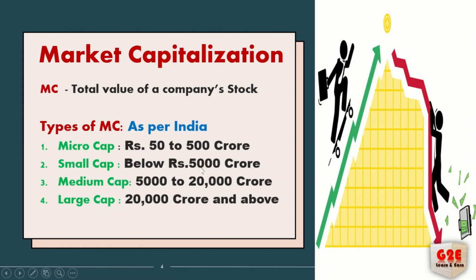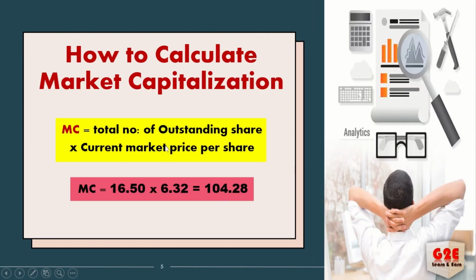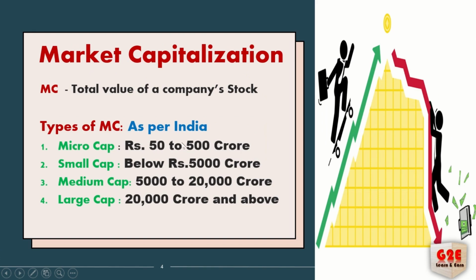Now we are going to look at the slabs as per India. For micro cap, the fund range is 50 to 500 crore. That means 50 crore to 500 crore, not rupees 50. That's 50 crore to 500 crore.